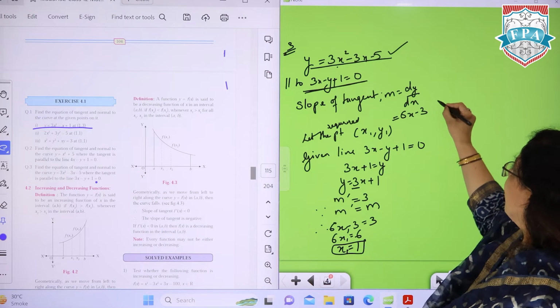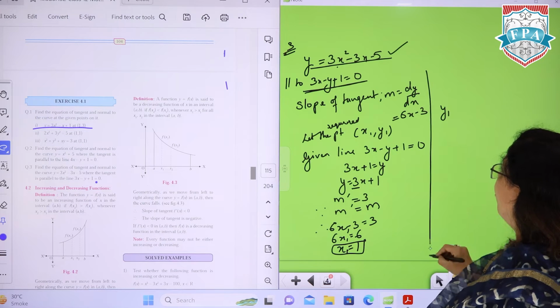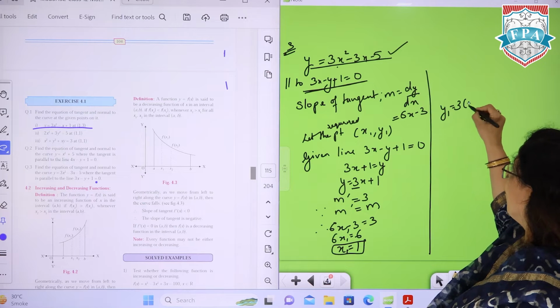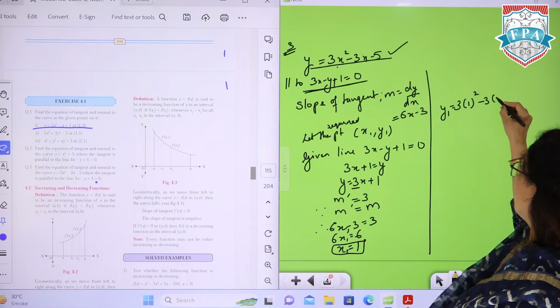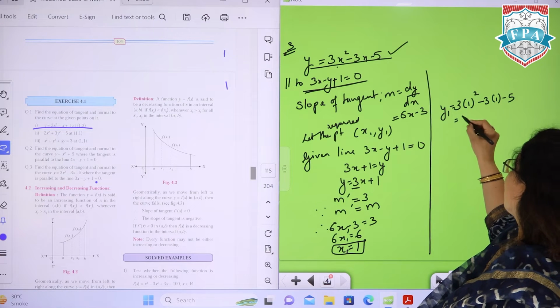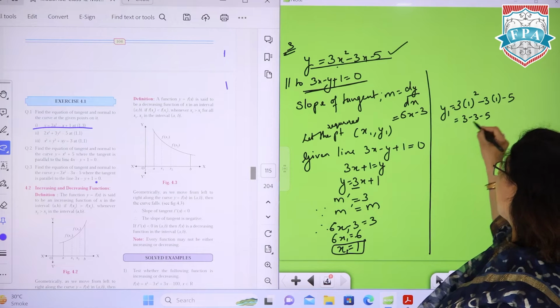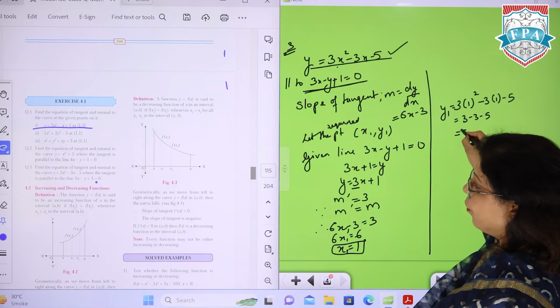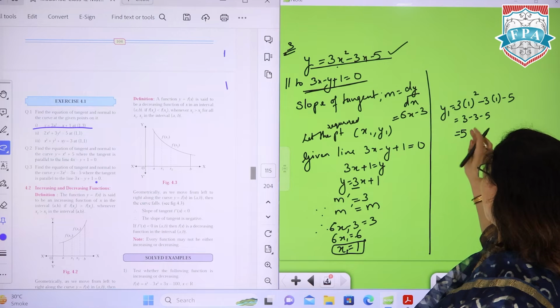So for y1, y1 is equal to 3 into 1 square minus 3 into 1 minus 5. So which is 3 minus 3 minus 5. That is equal to minus 5.